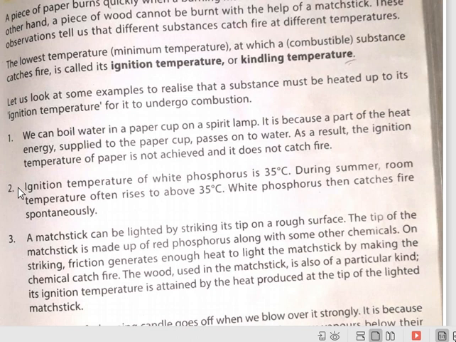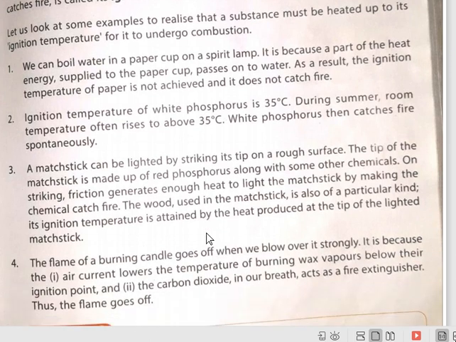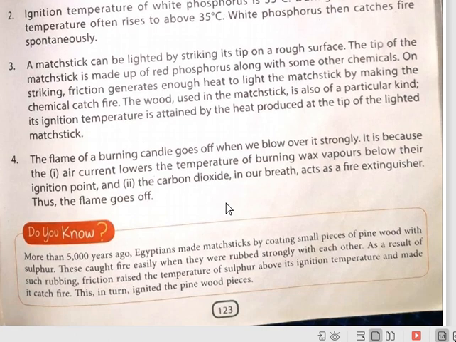A matchstick is lighted when we strike it on a rough surface. That striking of the matchstick on a rough surface produces that much heat which is required for the combustion of the chemical that is put on the tip of the matchstick. So that much heat is given, equivalent to its ignition temperature, on striking the matchstick on the rough surface. So here are some examples we have discussed about the ignition temperature.